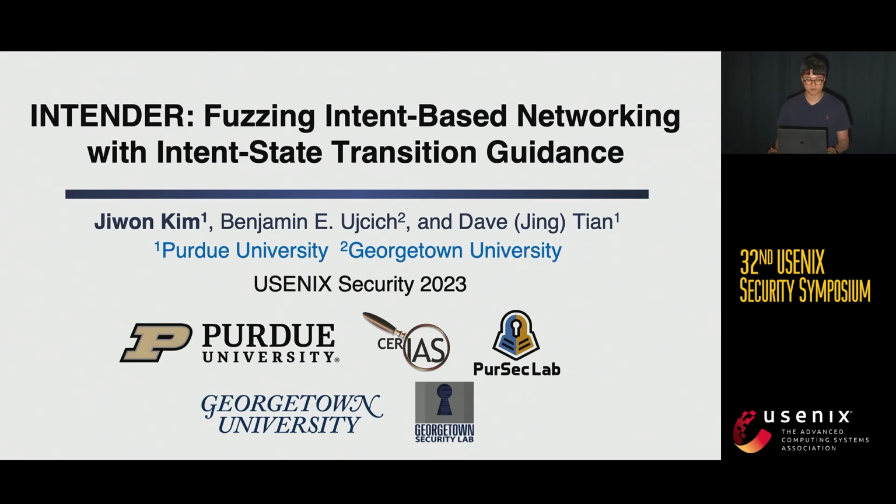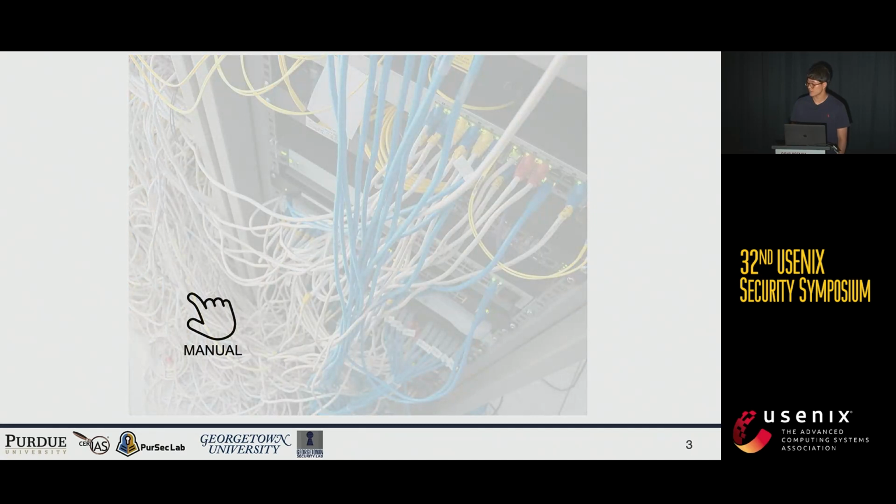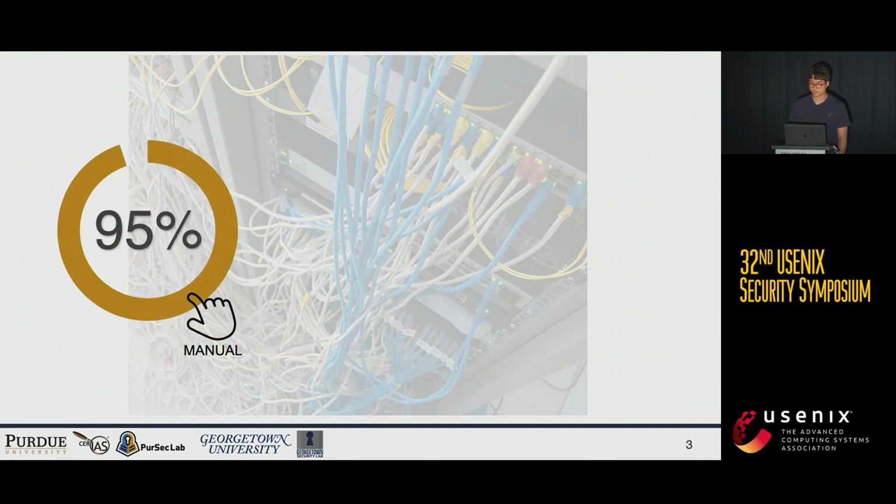In this talk, I'll present Intender, fuzzing intent-based networking with intent state transition guidance. Before entering our research work, let me introduce intent-based networking. In traditional networking, network updates are very complicated. However, according to a Cisco survey, 95% of network updates are manually done, which may cause human error.